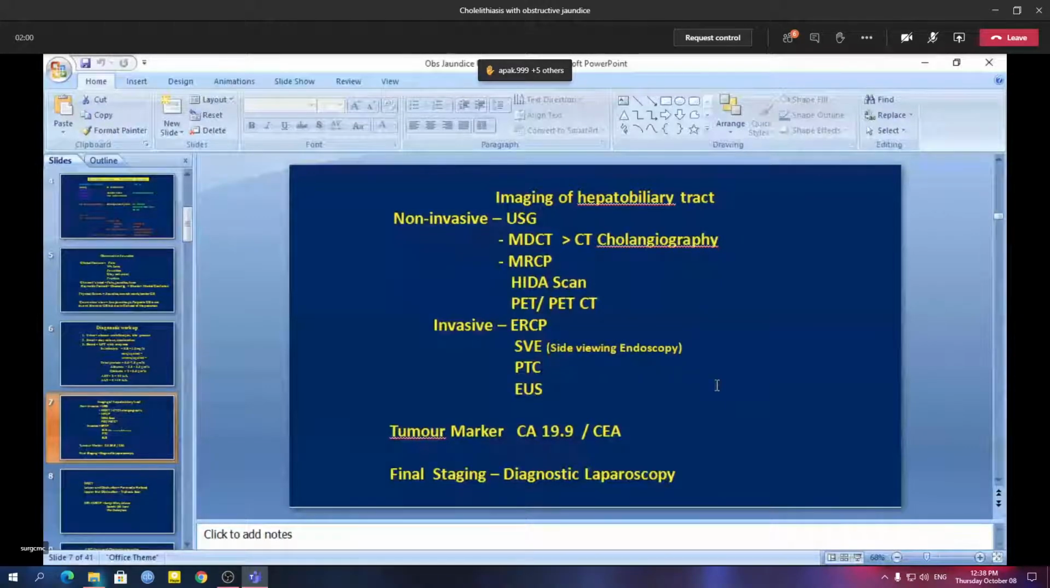Sir, you told the name of the ultrasound which is done under laparoscopy. Can you please repeat that part?